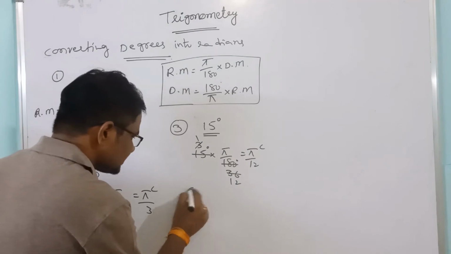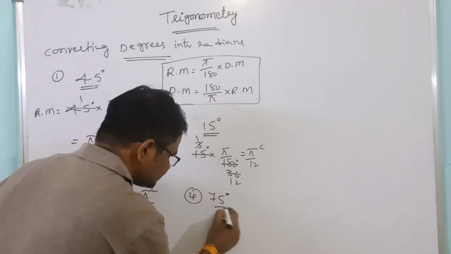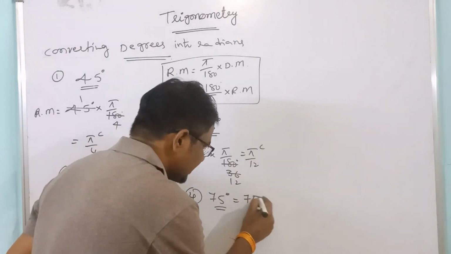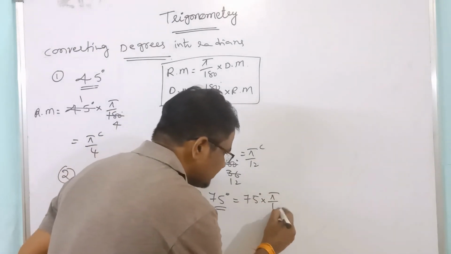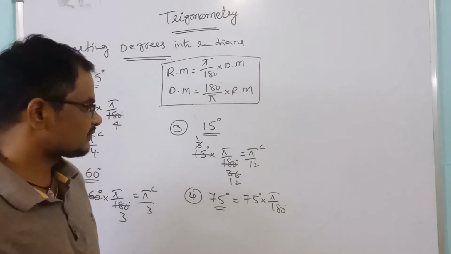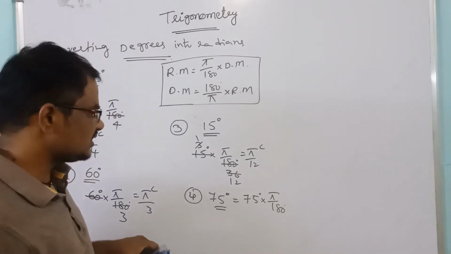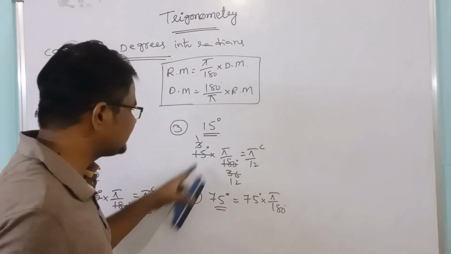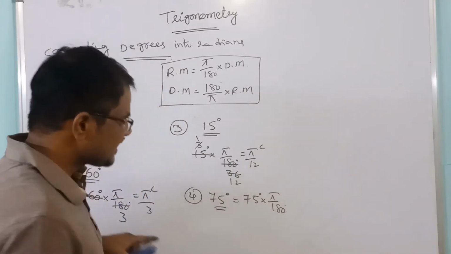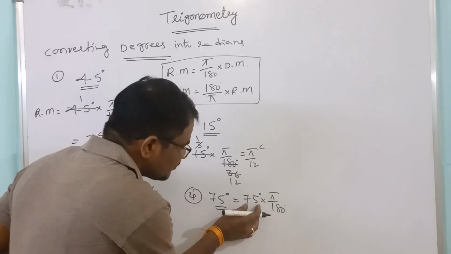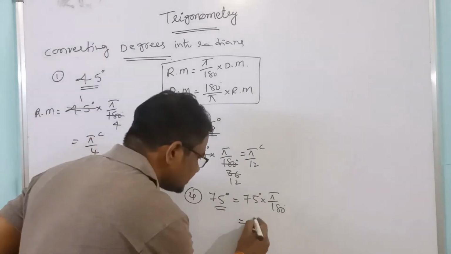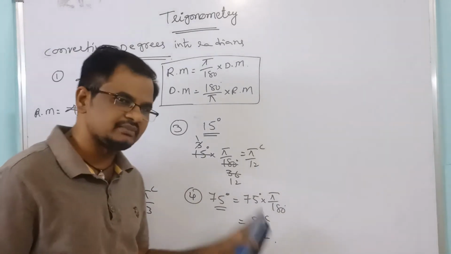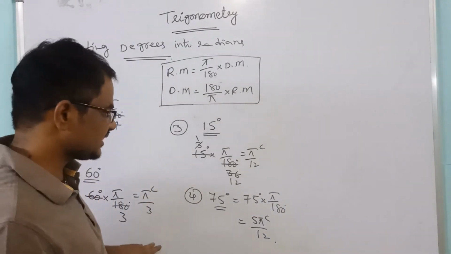Suppose 75 degrees is given. Convert into radians. 75 into pi by 180. Already we know this is 15 into pi by 180. Otherwise just write down 5 into 3. So can you write 5 pi by 12? Simplify, only 5 pi by 12 you will get, right?